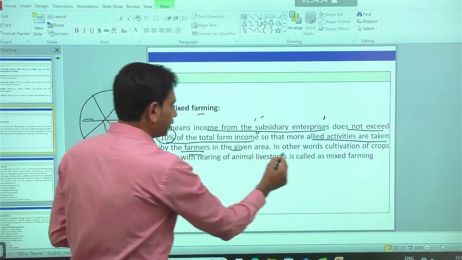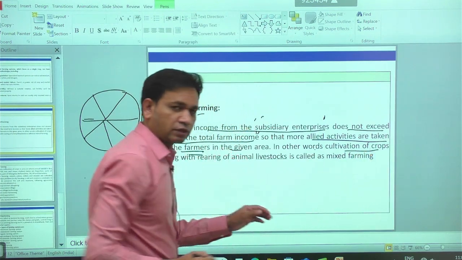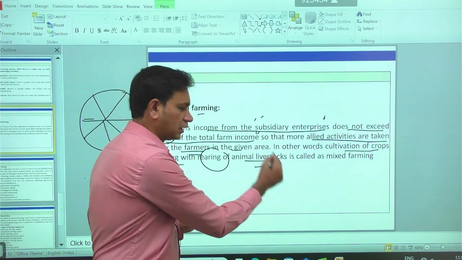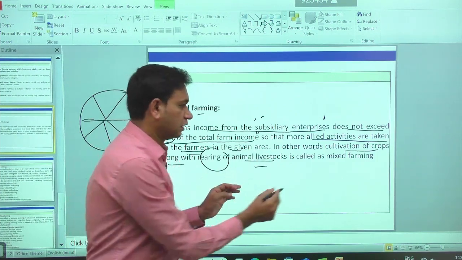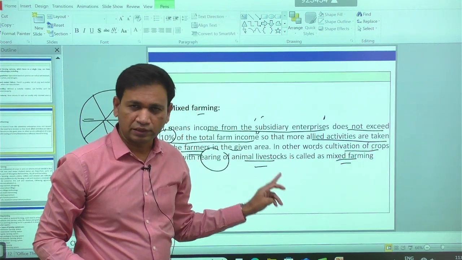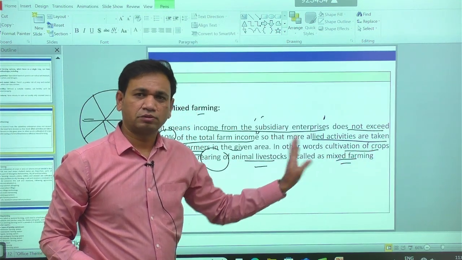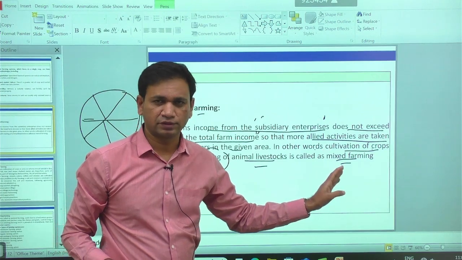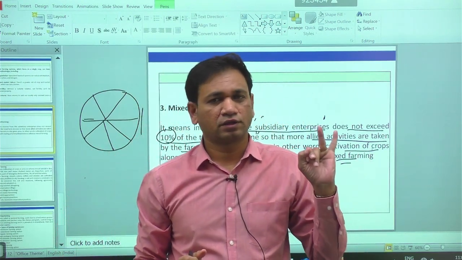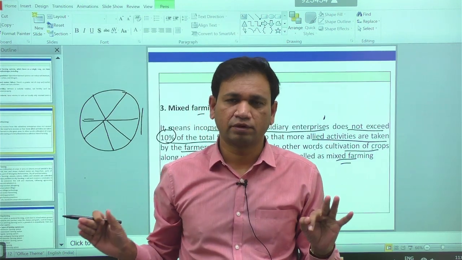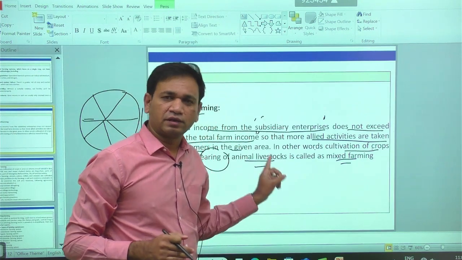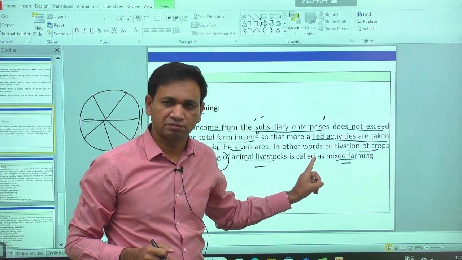Mixed farming is also called cultivation of crops along with the rearing of animal livestock, because we have crop production as well as livestock farming. Whenever we have a combination of both, it is called mixed farming. So in the types of farming, the first one is diversified farming, another is specialized farming, and another is mixed farming. In mixed farming, cultivation of crops along with the rearing of animal livestock takes place.